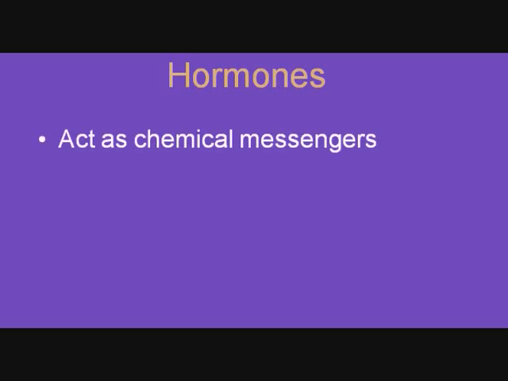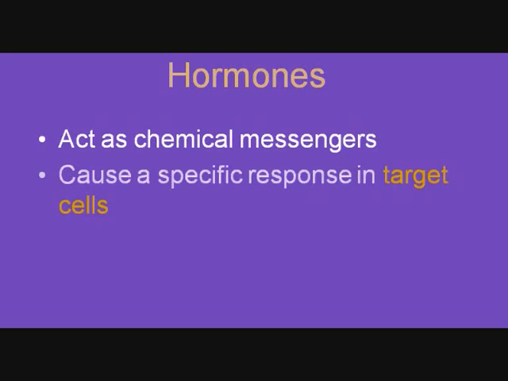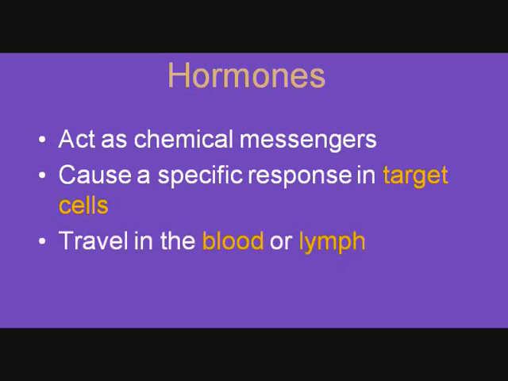Let's look at hormones. What characteristics do they have? They act as chemical messengers in the body. They cause a specific response in target cells, so only in some cells and not others. They travel in the blood or lymph, and they're broken down in the liver, perhaps in a matter of minutes or even after many hours.